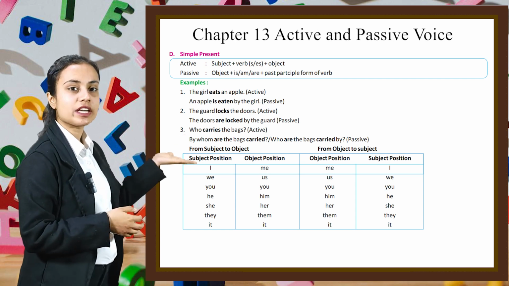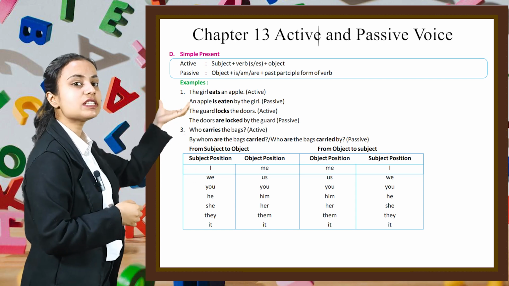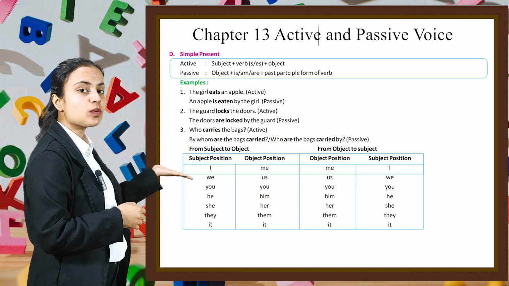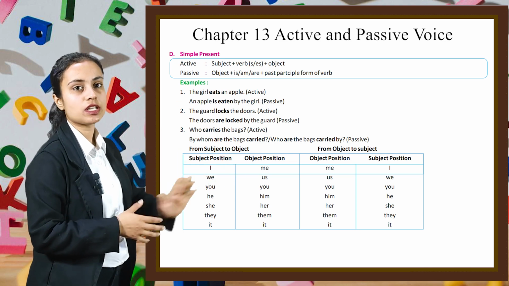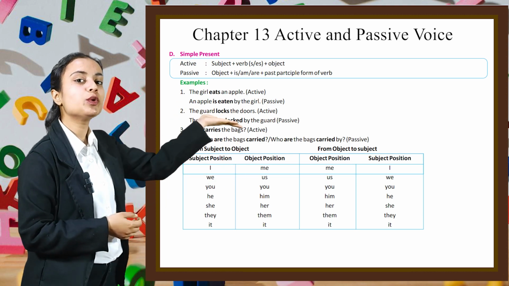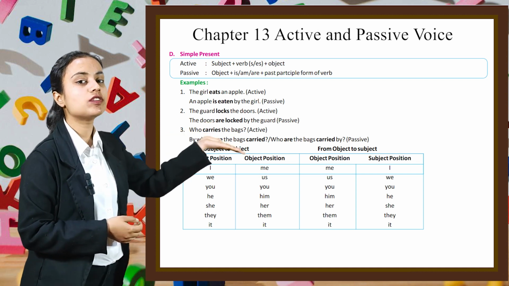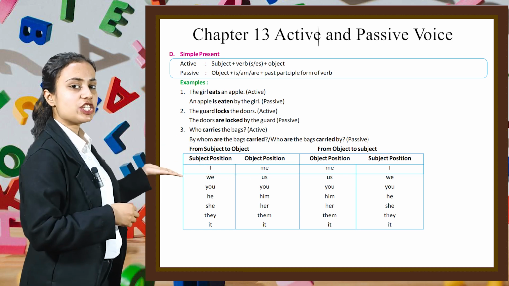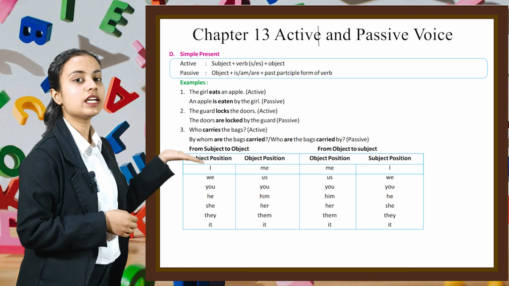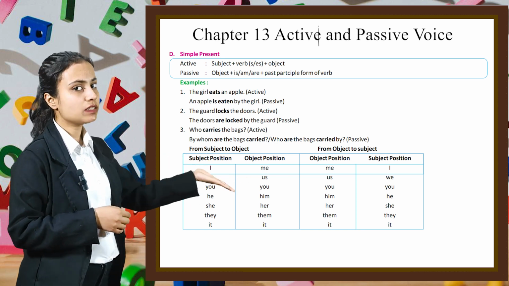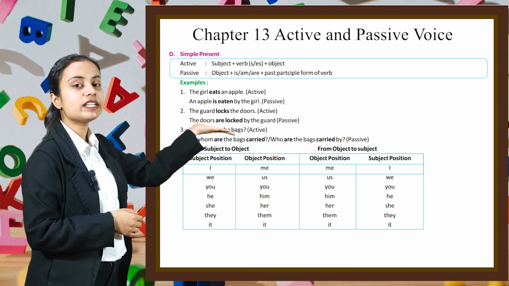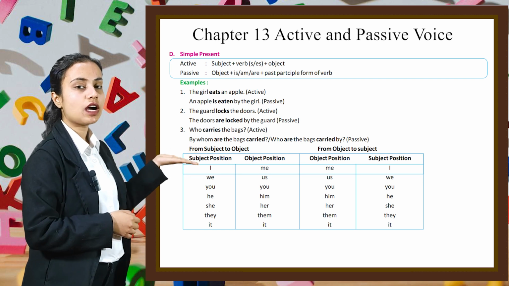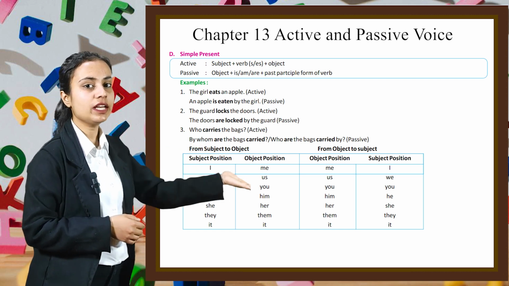Now here a table is given in which some words are given in the subject position, and when we change the sentence into passive form, then these words are changed to the object position words. So if we have I, it is converted to me. If we have we, it is converted to us. You remains same, you. He, him, she, her, they, them, and it remains same, it. Similarly, if we have us, then it is converted to we, you, him, he, her, she, them, they, and it remains same, it.